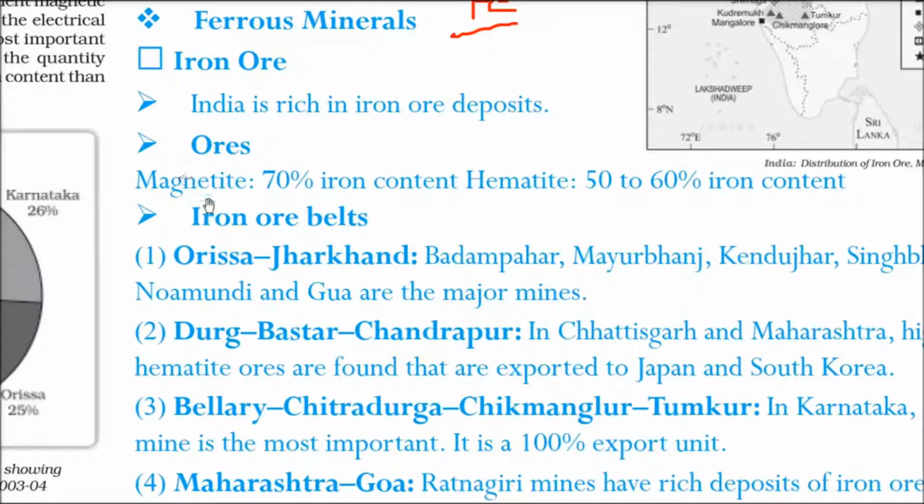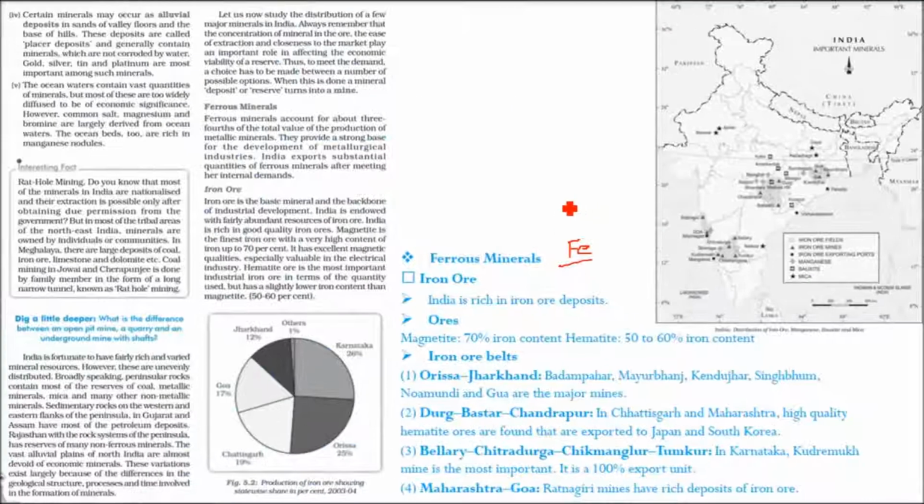In these ores, we have different varieties like magnetite and hematite. Let me tell you which different types of iron ores we have. Iron ore is a basic mineral and it is actually the backbone of industrial development, and it's fairly abundant in India. We find it in good quantity.